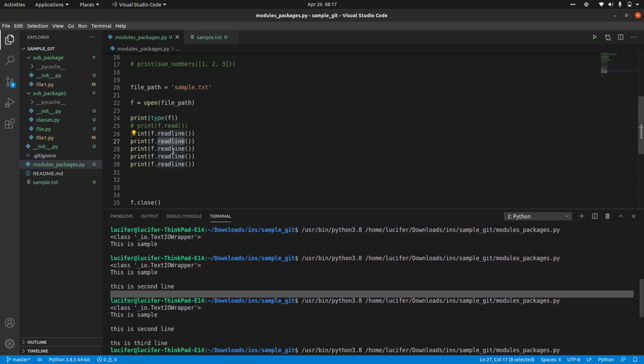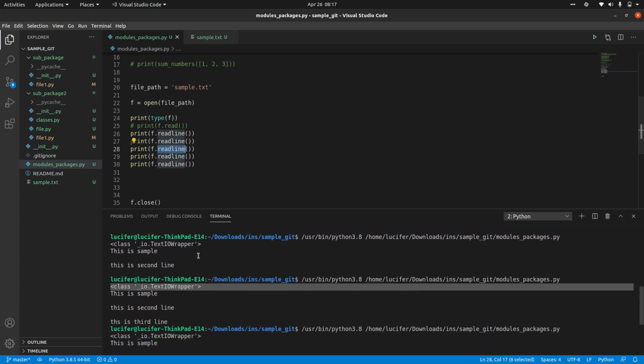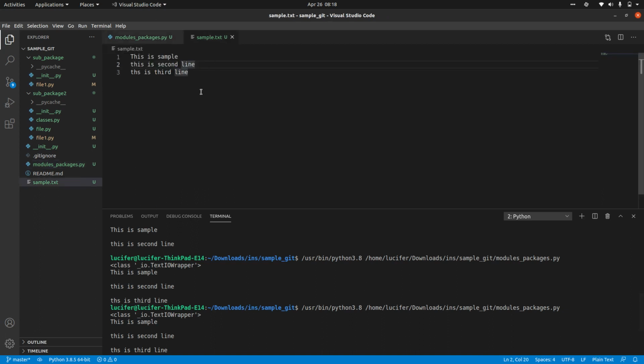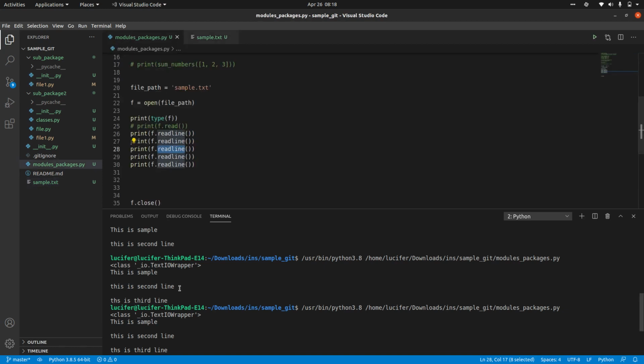When I called it for the third time, the first line gives an empty line, the second line also gives an empty line because there is a third line, but the third line does not give an empty line because after these three lines we don't have any lines. That's why it just gives the third line.